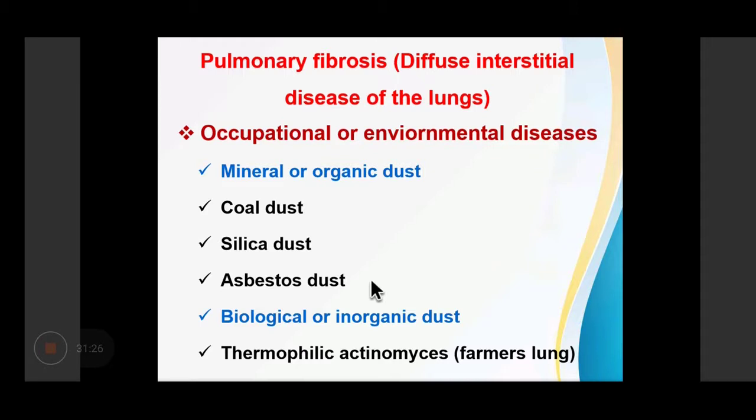Now, pulmonary fibrosis is also known as diffuse interstitial disease of the lung. It is basically due to complication of many diseases. It can be a complication of occupational or environmental diseases. Occupational causes include mineral or inorganic dust, coal dust, silica dust, asbestos dust. It can be because of biological or organic dust like thermophilic actinomyces, which causes farmer's lung.